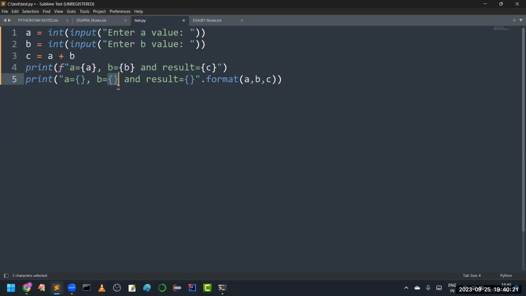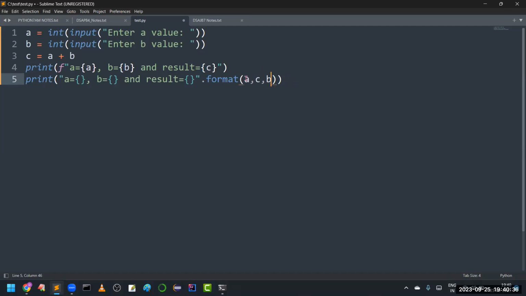So if you take B, it is in sequence which number it is. First replacement operator, second replacement operator. That means in the second argument you have to give B. By mistake, if you are replacing with some other value, what will happen? The total result is going to be disturbed, right?